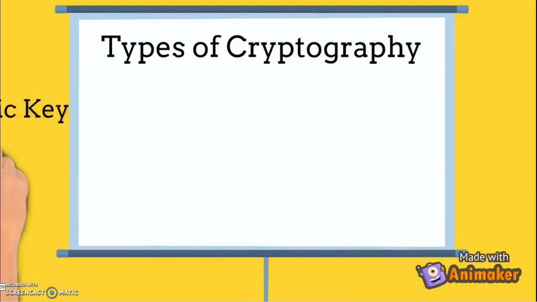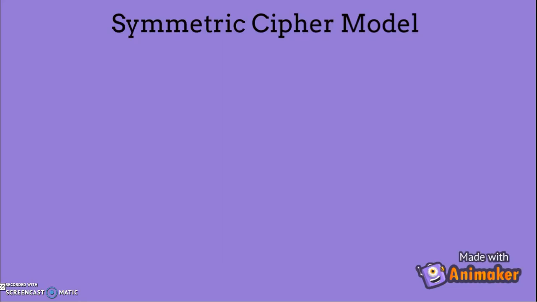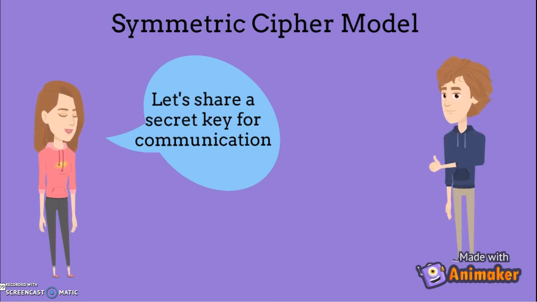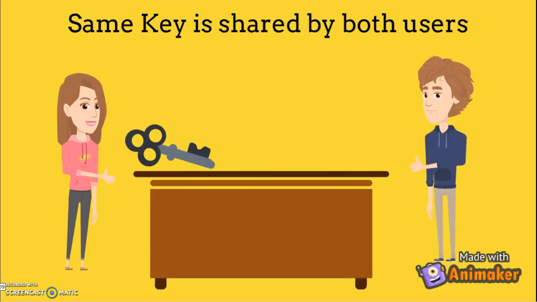There are two types of cryptography techniques, symmetric key and asymmetric key. Let us first try to understand how the symmetric cipher model works. In this model, Alice and Bob want to use a secret key for communication, and the same key is going to be used for encryption as well as decryption. The same key is shared by both the users.